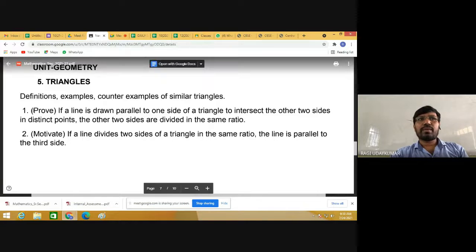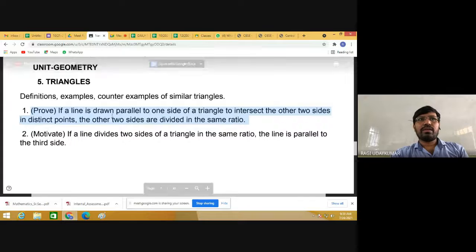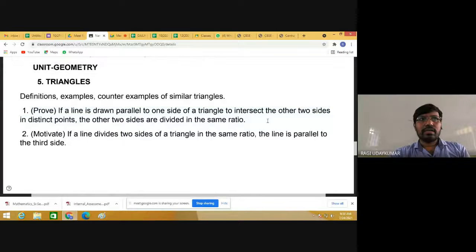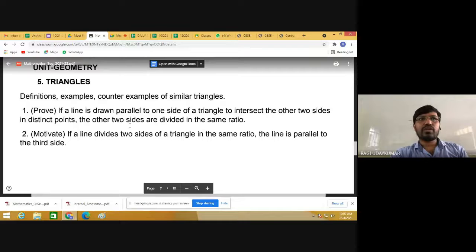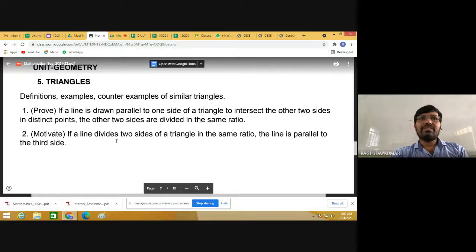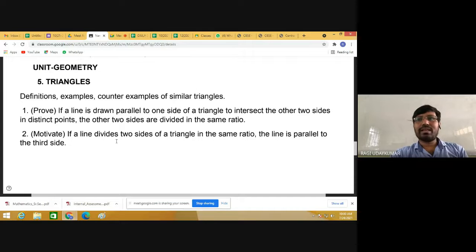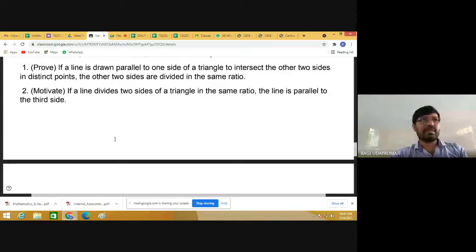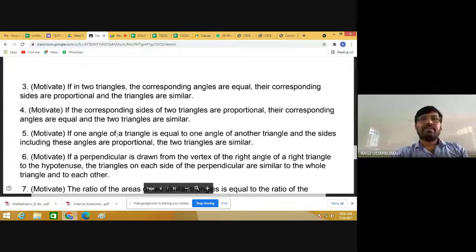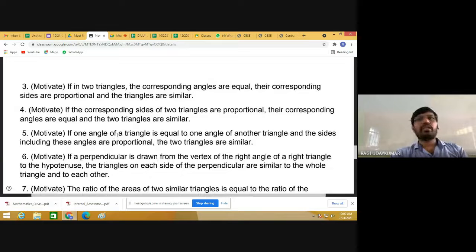Proof of the basic proportionality theorem, which we call BPT. If a line is drawn parallel to one side of a triangle to intersect the other 2 sides at distinct points, the other 2 sides are divided in the same ratio. That is called BPT. And motivate means proof is not required here. If a line divides 2 sides of a triangle in the same ratio, the line is parallel to the third side, which we call the converse of the basic proportionality theorem. You have to discuss it very clearly, but before starting the chapter I'll explain it to you clearly.